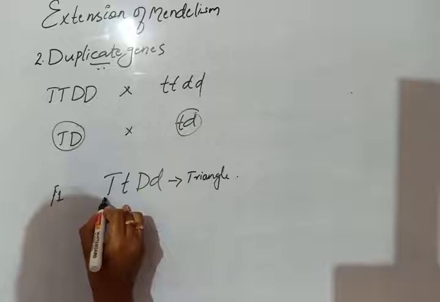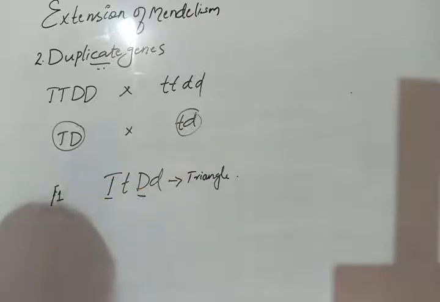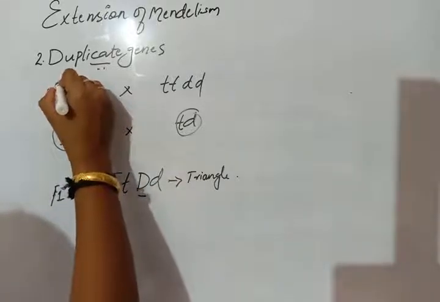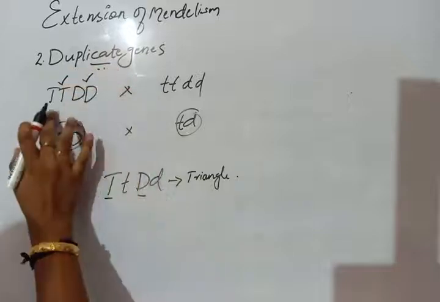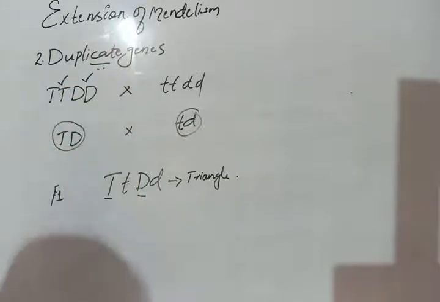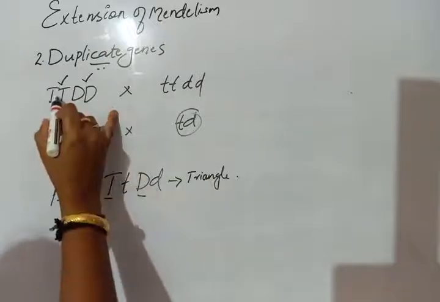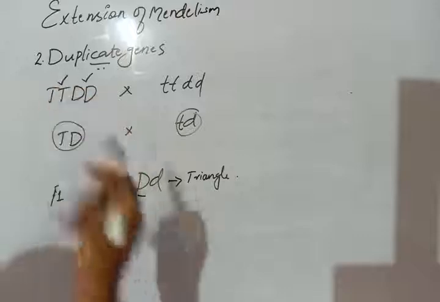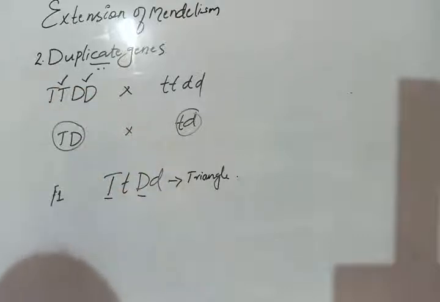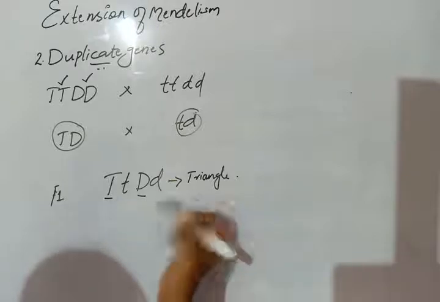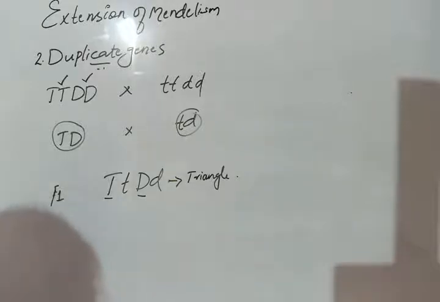Why? Because one dominant gene, the other dominant gene. So this is one pair, this is the second pair. Two pairs of genes are responsible for the expression of the triangle shape, and the triangle shape will be expressed when any one of them is dominant. Here there are two dominant genes, so obviously it will become triangle shape.